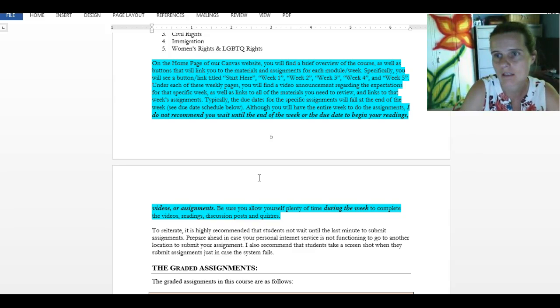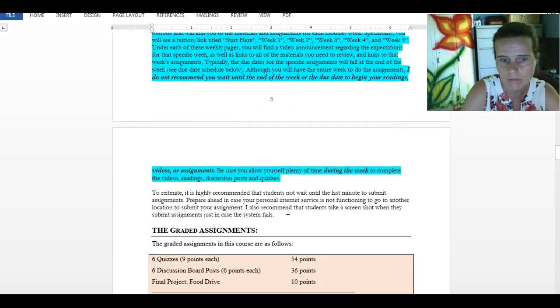Please do not wait till the end of the week to start reading and reviewing all of these materials. Give yourself adequate time. Generally, your assignments are due at the end of the week, unless it's noted differently. But again, don't wait till Sunday to start reviewing the materials, because you will not be able to review all materials in a matter of an hour. It's simply not possible. So give yourself an adequate amount of time to review all materials.